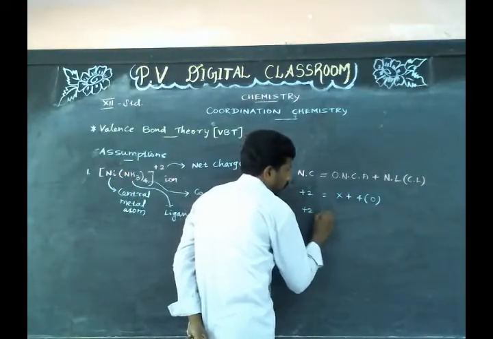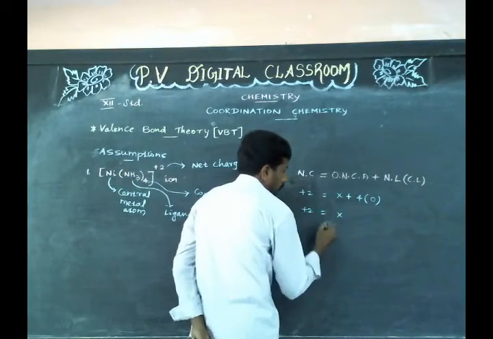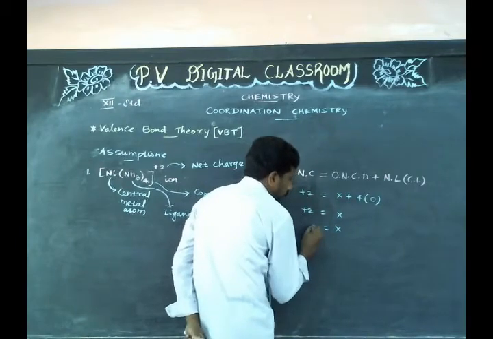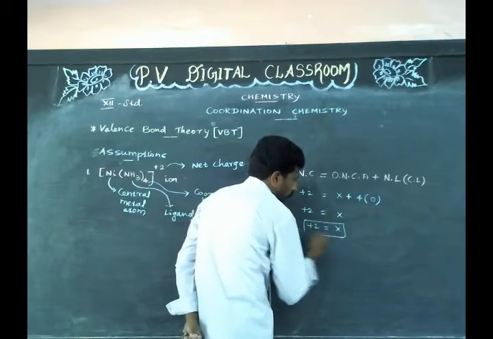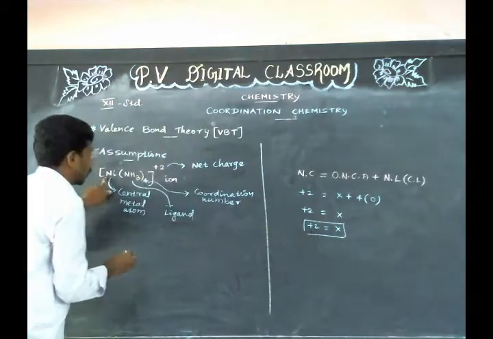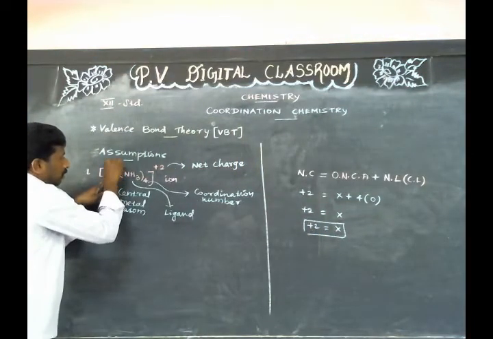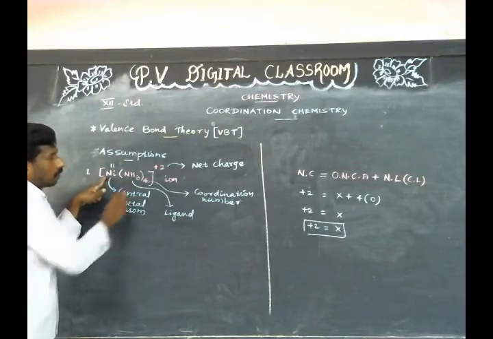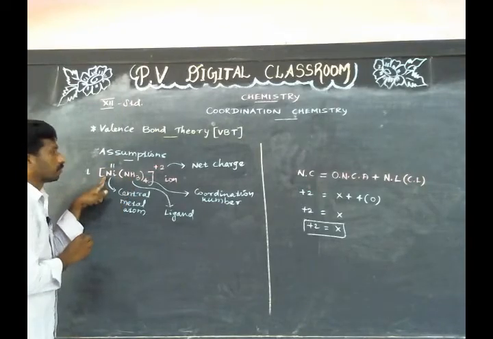Therefore, +2 is equal to X. This +2 represents the oxidation number of the central metal atom of this complex cation.